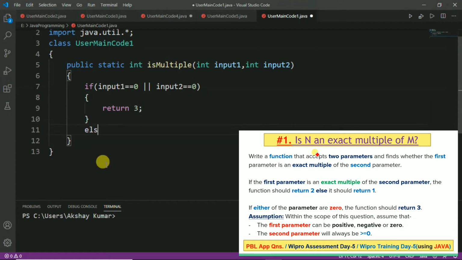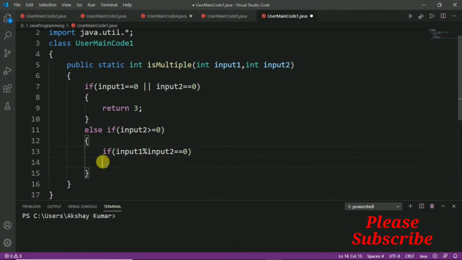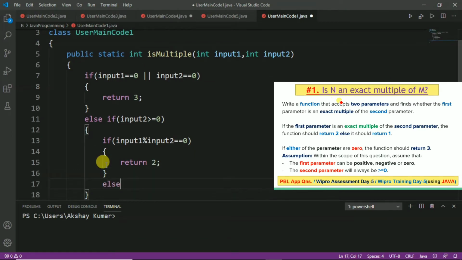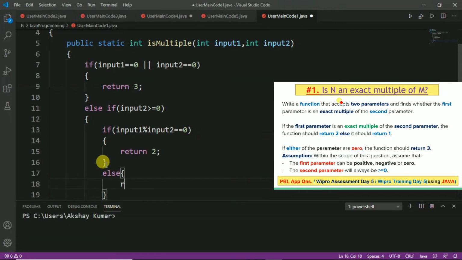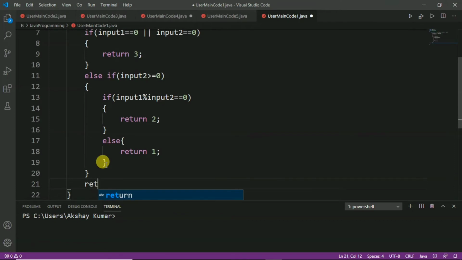After that, else if input2 is greater than or equal to 0 and input1 is an exact multiple of input2, so here we have to write input1 modulus input2 equal to 0, then we will return 2, else we will return 1. After that, outside of the else if block we have to return 0.